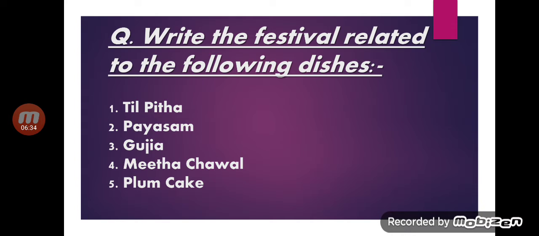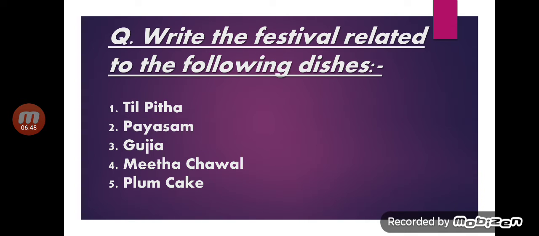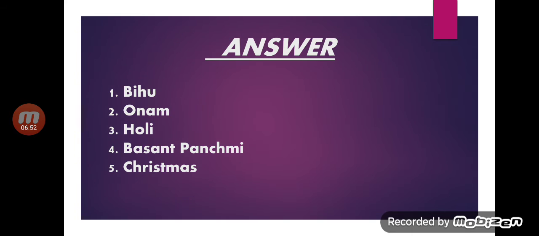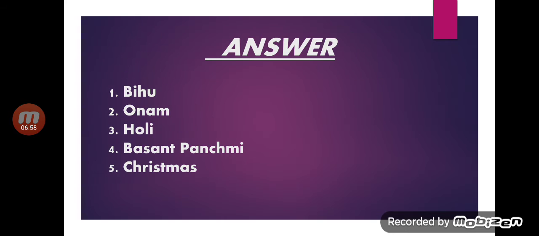Now, it's time to check your answers. The first was Tilpitha. It was related to the festival Bihu. The next was Payasam, and Payasam is related to Onam. The third, Gujia, festival Holi.